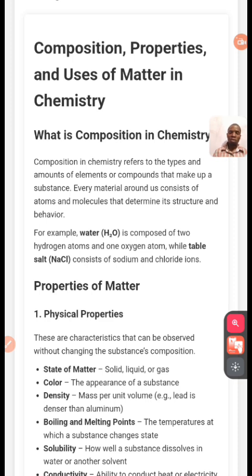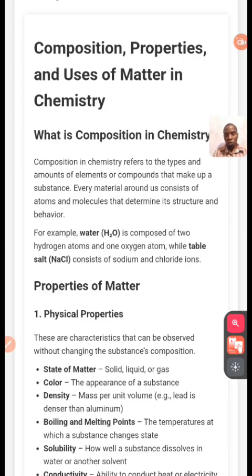Composition in chemistry refers to the type and amount of elements or compounds that make up a substance. In chemistry, we deal with elements and compounds. They are the ones that combine together to produce another thing. When you combine two hydrogen with oxygen, it gives us water.